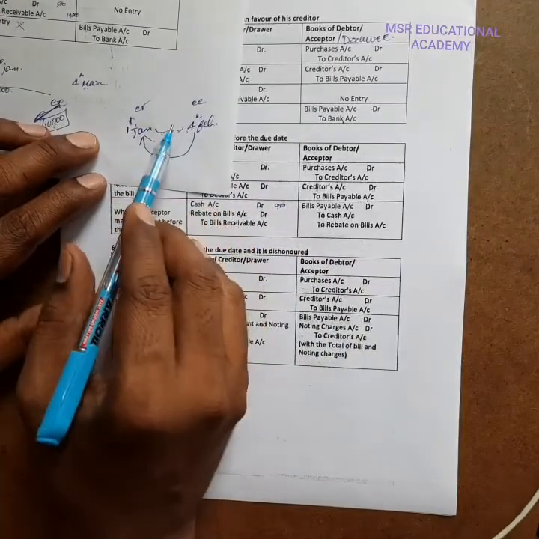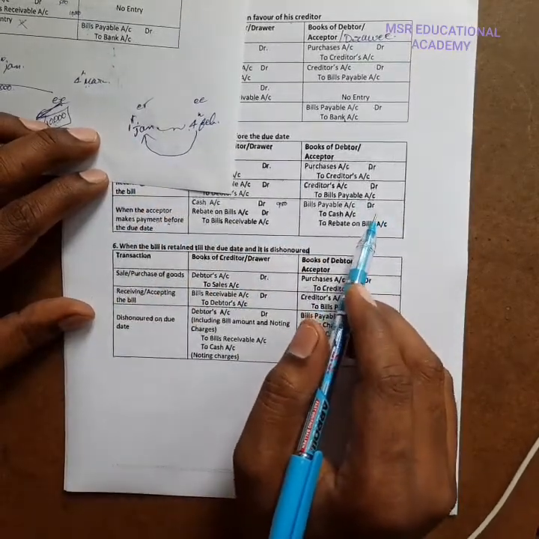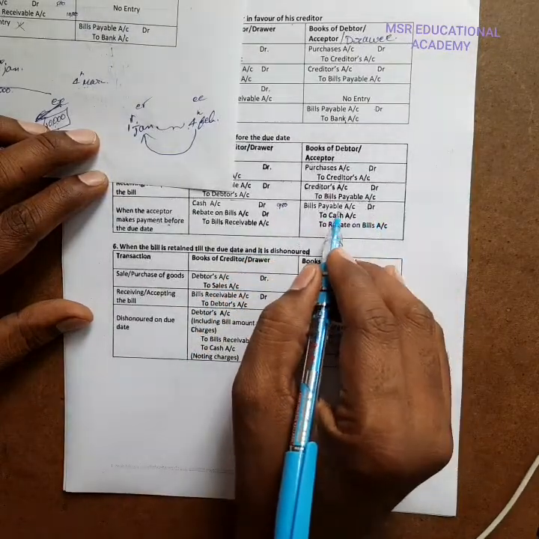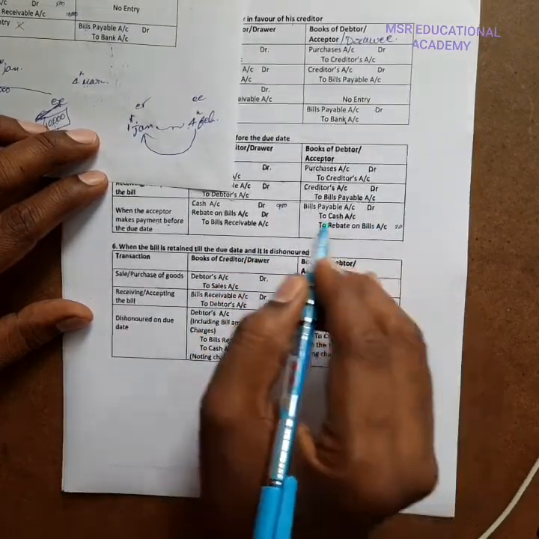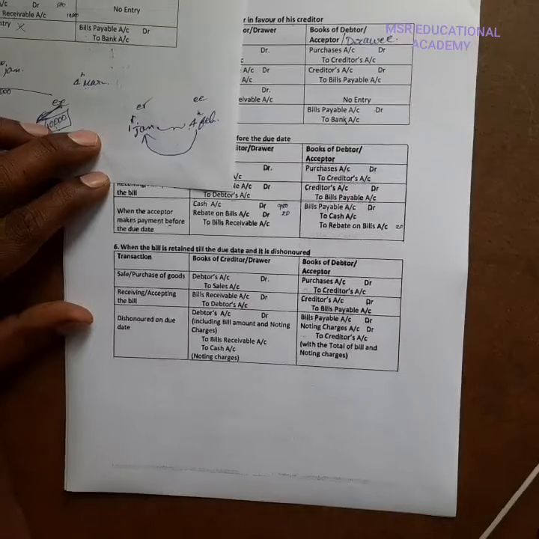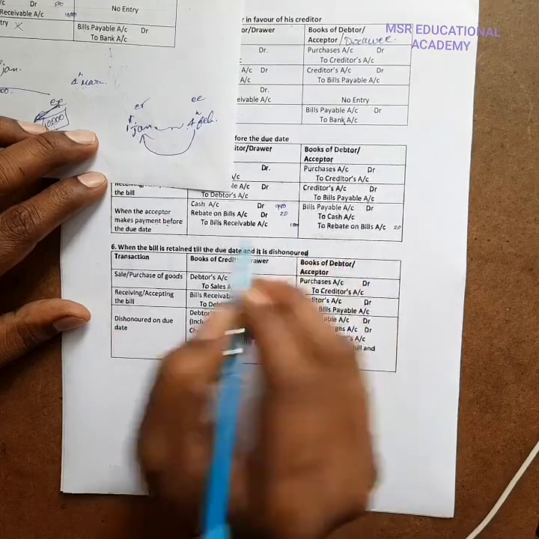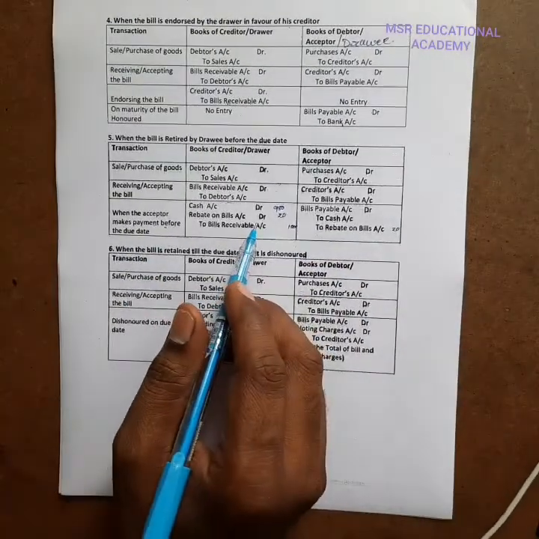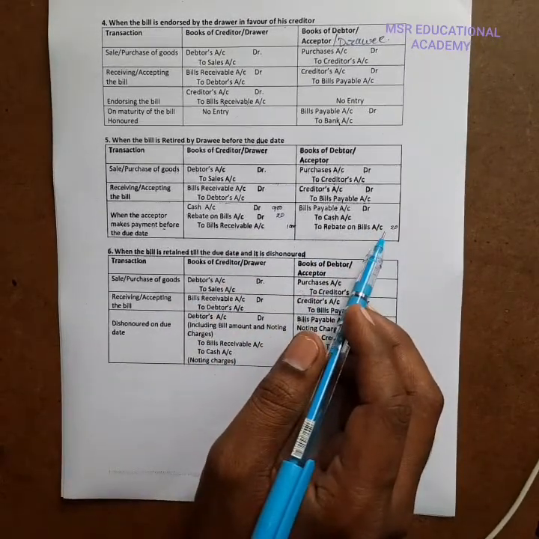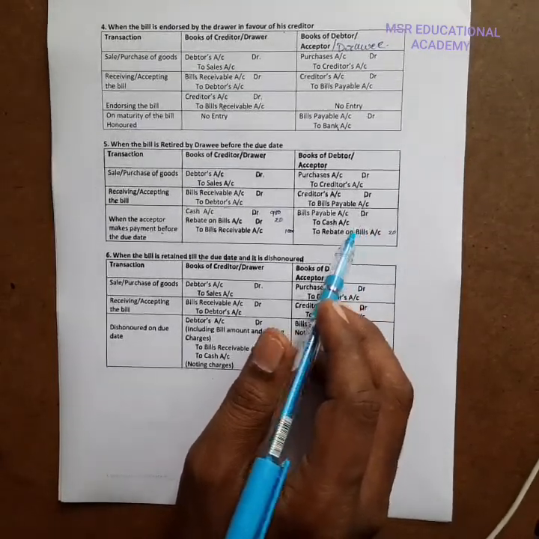So before the due date he has paid now. So the drawee paid before the due date, and that is a benefit to the drawee. The rebate is 20, and the rebate on bills is a loss to the drawer of 20 rupees, because he received the amount before the due date. And bills receivable account finally should be credited. From the drawer's point of view it is a loss, and from the drawee's point of view it is a benefit. Instead of paying 1000, he paid only 980 rupees. That is the example.